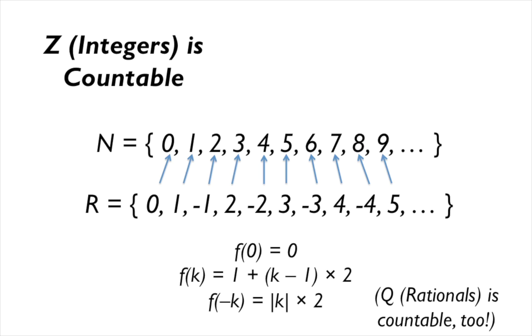And so if you note, looking from left to right, 0 is mapped onto itself. And then we have alternating positive and negative integers going up in absolute value. And so the positive integers are mapped according to the second equation here. If we have a positive integer k, then it's mapped onto the natural number 1 plus (k minus 1) times 2. You can verify that for 1, 2, 3, and 4, and so forth. The negative numbers are simply mapped onto the absolute value of k times 2. You can verify that there.